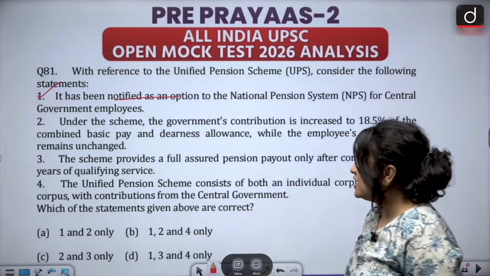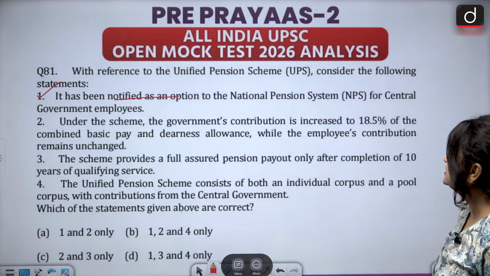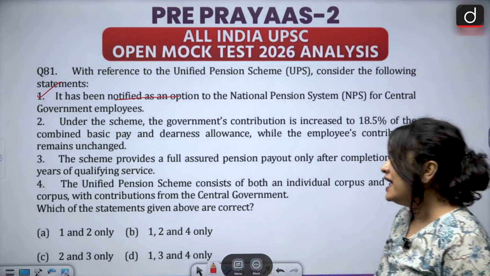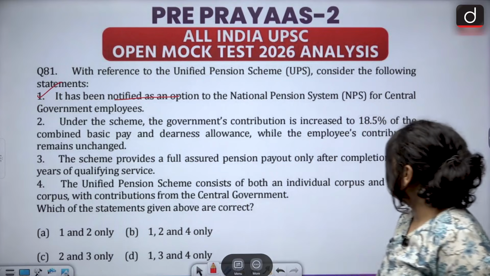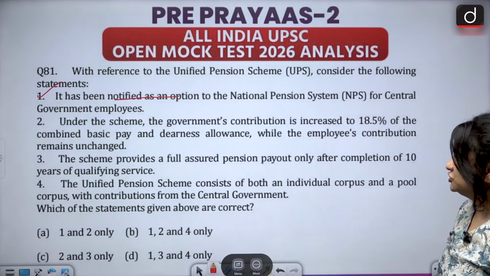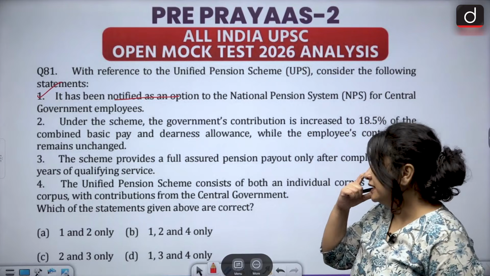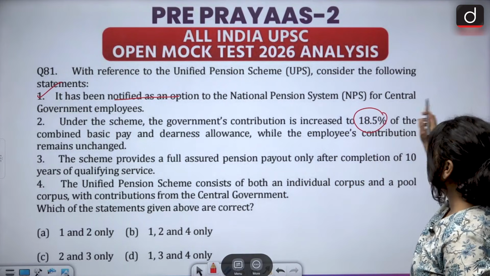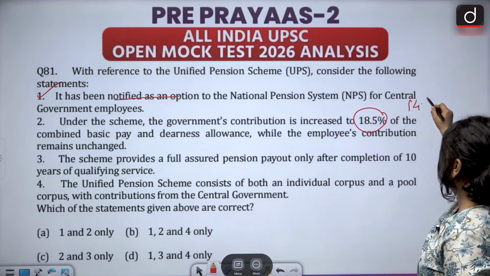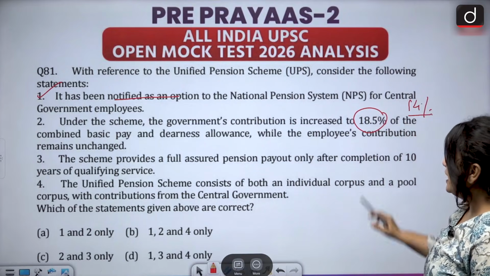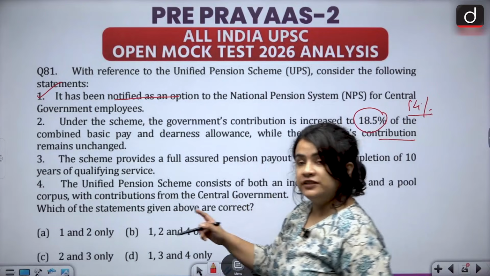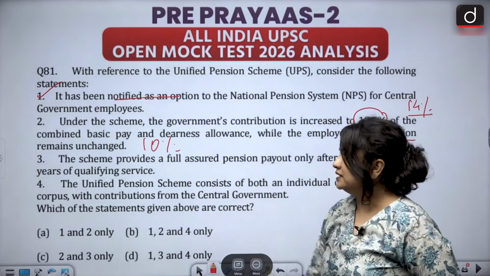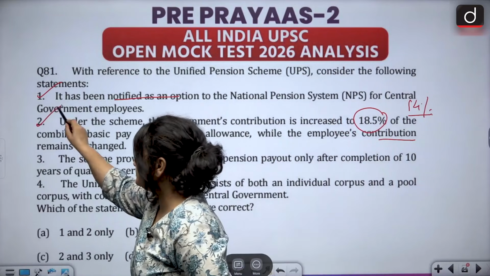The second one says, under the scheme, the government's contribution is increased to 18.5% of the combined basic pay and dearness allowance, while the employee's contribution remains unchanged. Now again, this statement is correct, students. The government's contribution has been increased to 18.5% from earlier 14%, and the employee's contribution actually remains unchanged at 10%. So this statement is correct.